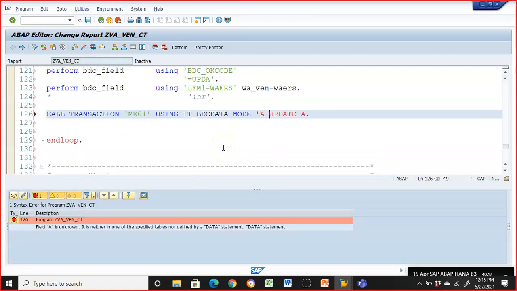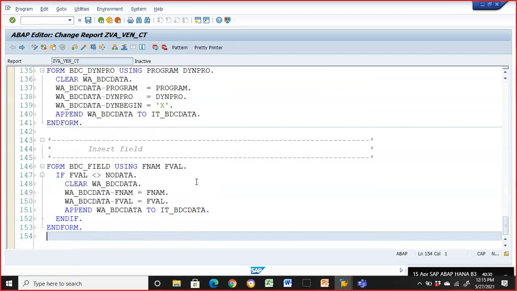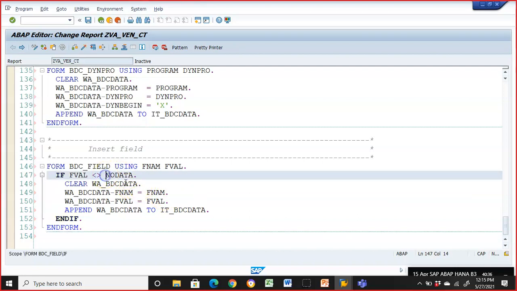This needs to be kept in inverted quotes. Mode A, update A. And there's one more addition that you have to do: here we have no data, right? So here we need to change the no data with space. Save, syntax check, activate.